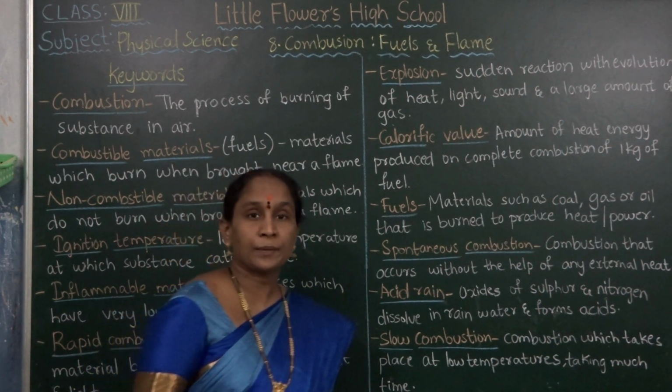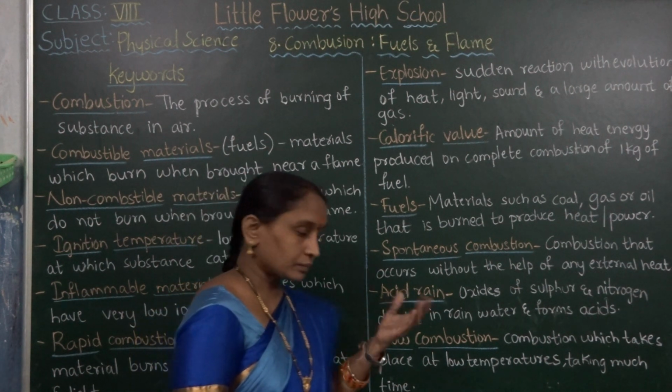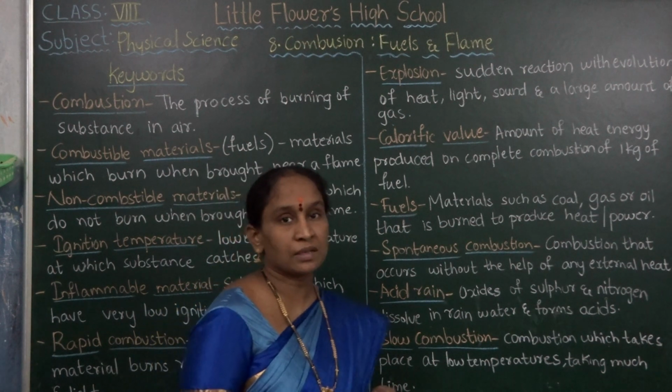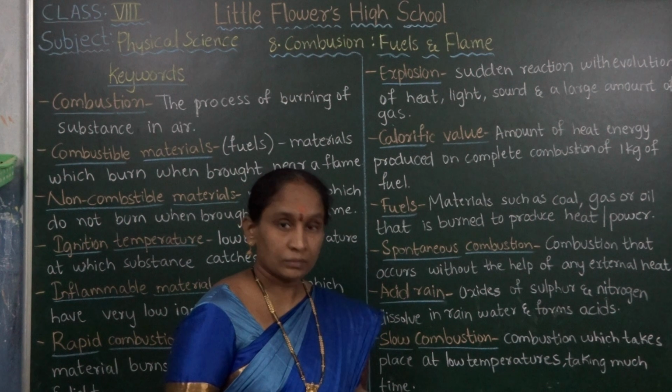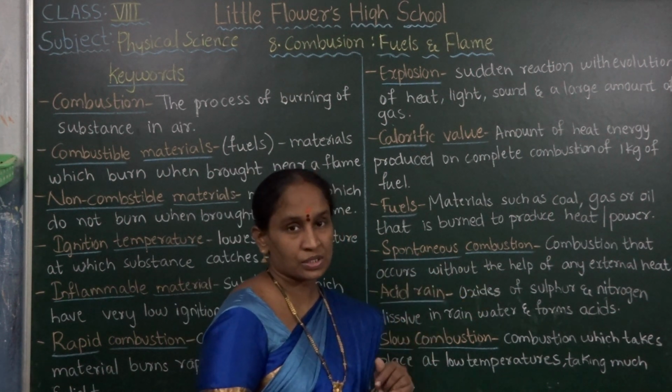Spontaneous means automatically the combustion takes place. Example: mountains can burn in the summer season. They can catch fire easily without any external heat.